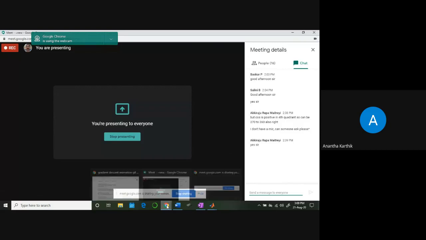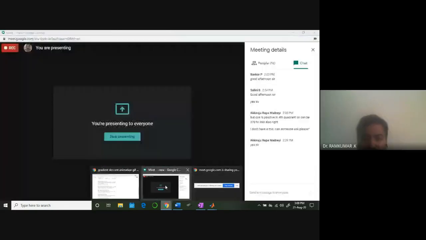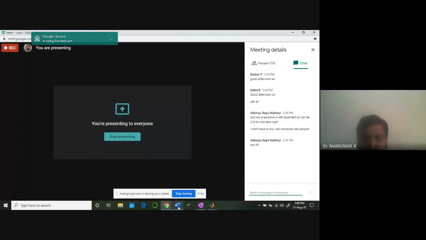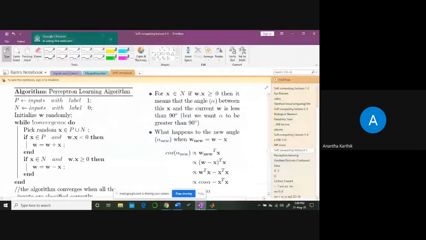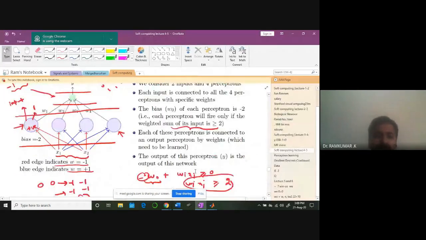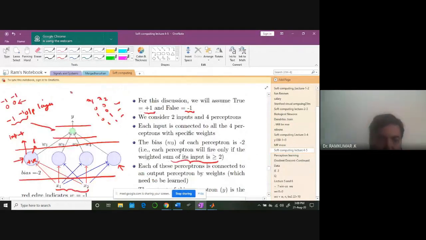Sir, one small clarification again, sir. The function of the second layer bias, sir, that isn't clear. Yeah, see here, when you have only one node and you fix a bias, remember our bias condition.